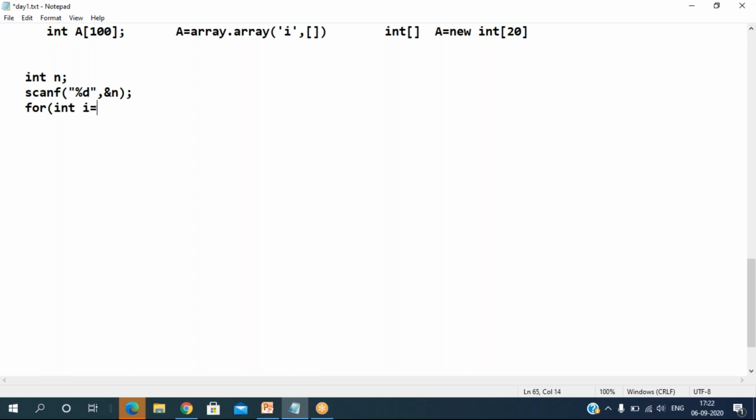Let's take int i, with value starting at 0, because array index always starts with 0. i less than n, then i plus plus. You can use the scanf function to accept data: scanf percentage of d, address operator a of i. This is for storing data. And you want to access the data.